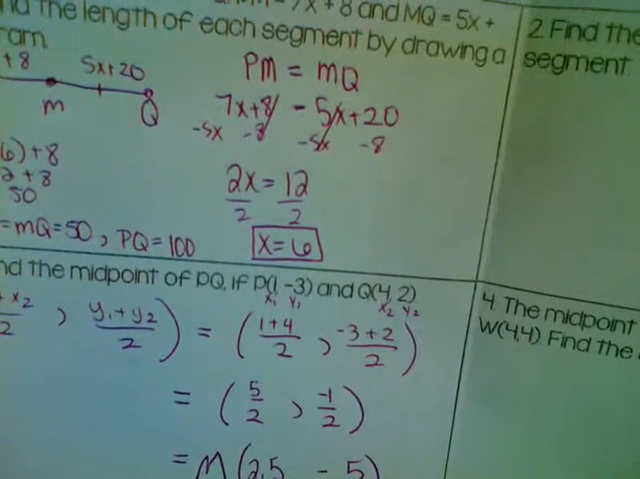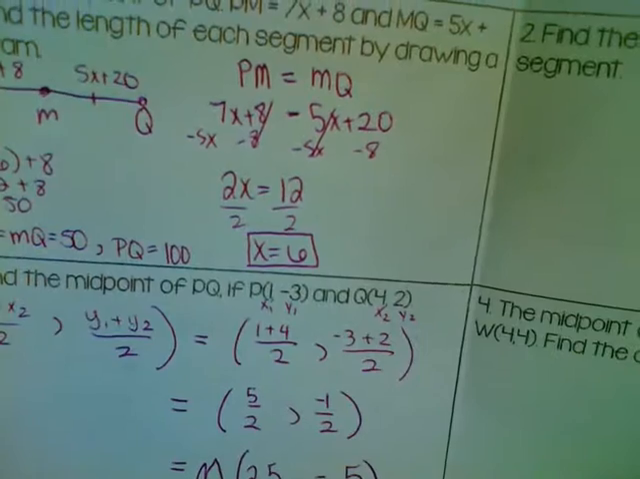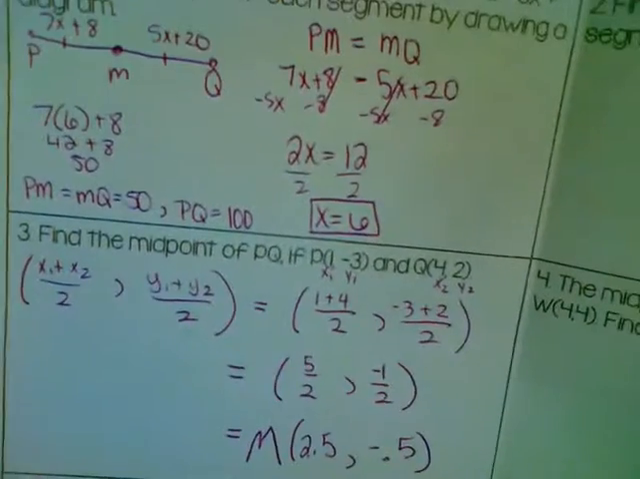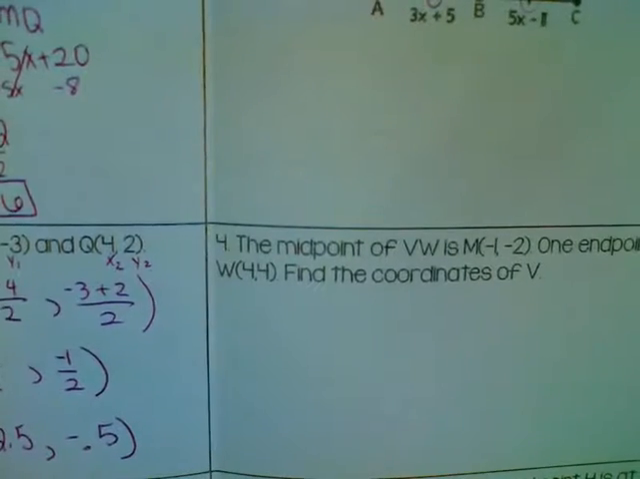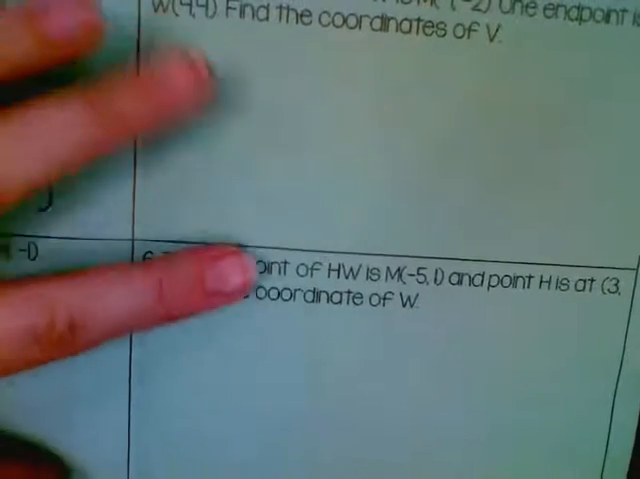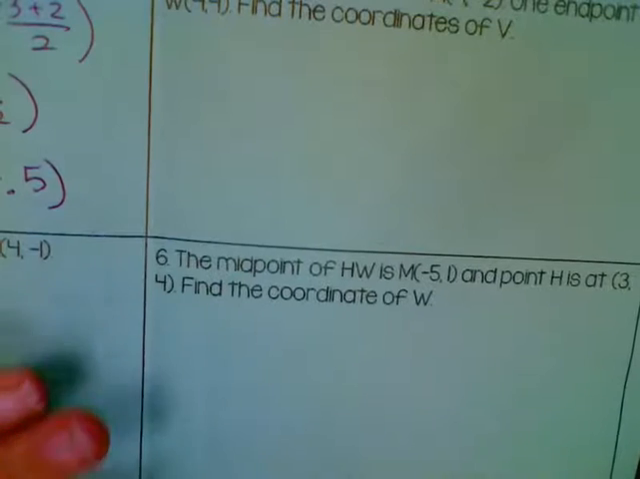So if you're having problems with that, then make sure you ask in class. Okay, we're going to practice some more next class, but I just want to make sure you guys are set with the midpoint. So let's take a look at question number 4. Well, actually, we're going to skip to 6. 6 and 4 are kind of the same, but it's like backwards.